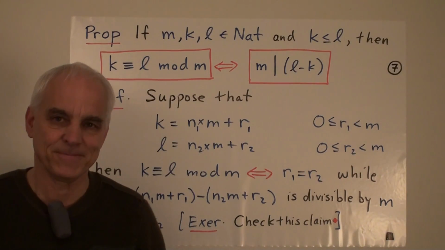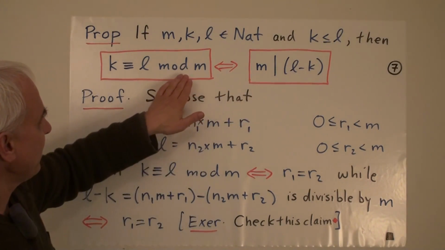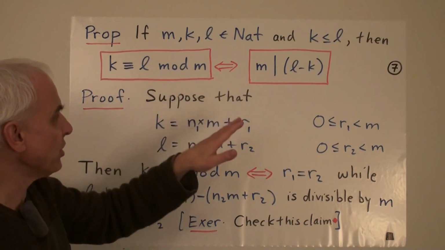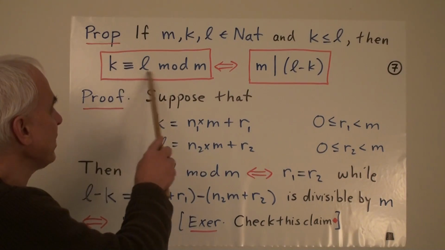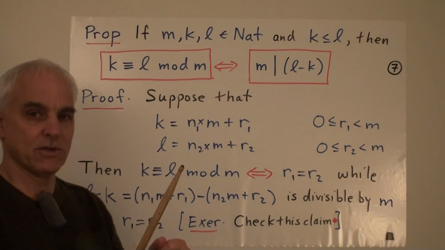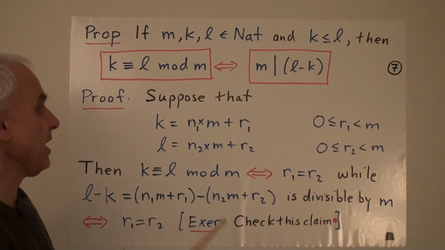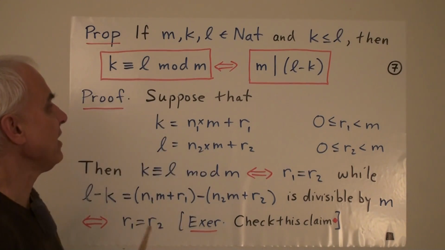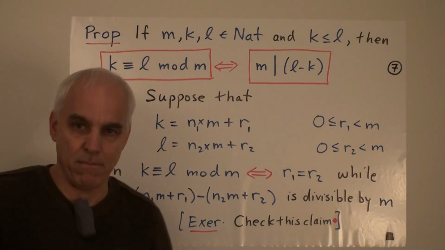Okay, so the moral of the story is that these two notions of congruence are really the same. We can say that k is congruent to l mod m means that the remainders, when you divide by m, are equal. Or another way of saying it, an equally valid way of thinking about it, is that the difference between these two numbers is divisible by m.